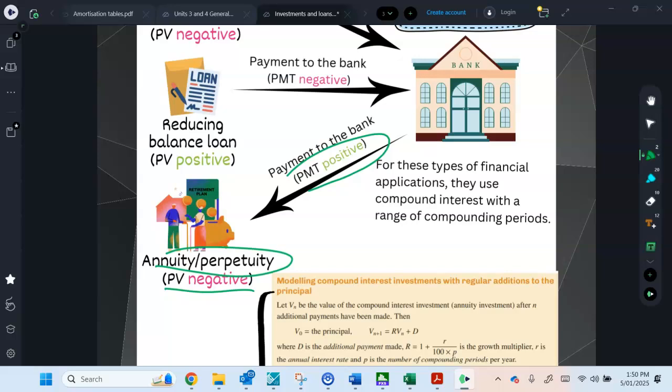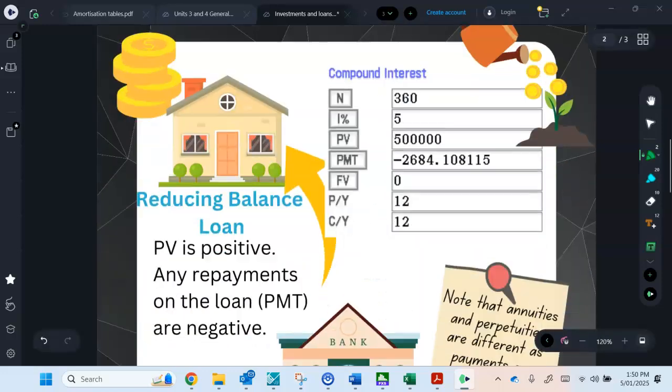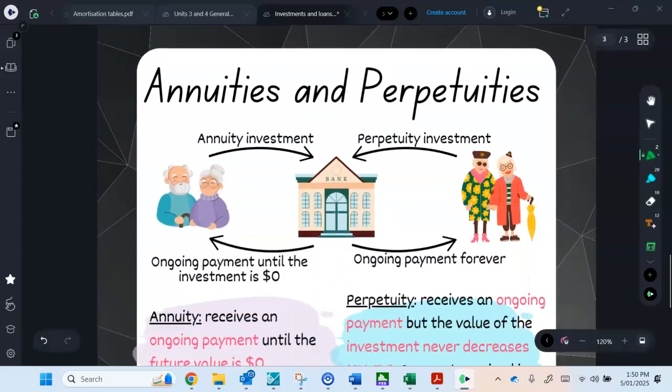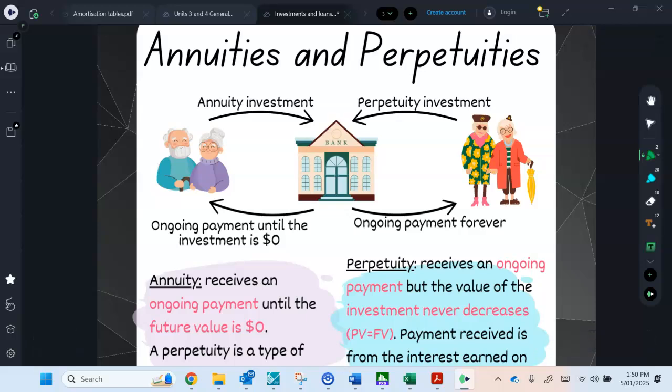A perpetuity is a special type of annuity, but it never goes down in value. So if we just go and have a look at these two couples. So on the left, they have an annuity. So basically, they keep getting those repayments until the investment is zero.